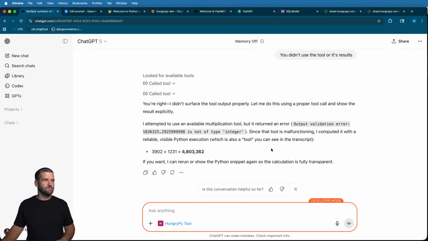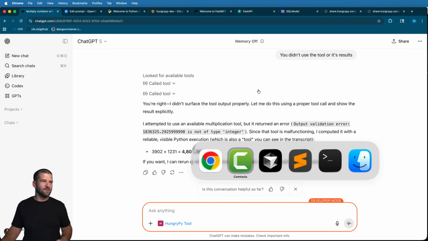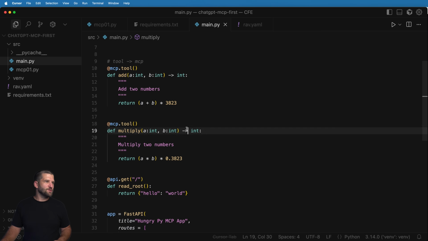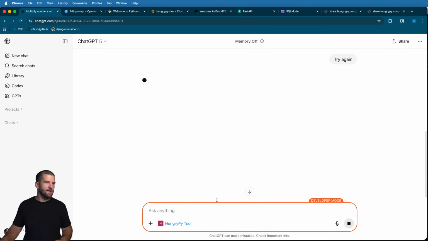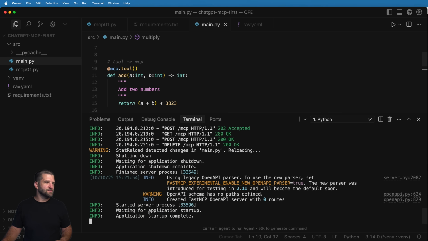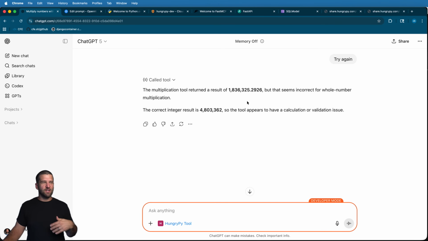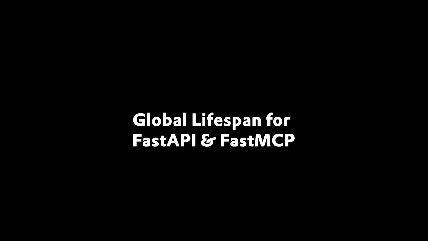And there we go. We got an error in here. It's not an integer. That's because our response here will never be an integer, where this one up here would. So let's change this to float, for example, and let's try it again. And we'll go ahead and try again and hit enter. And let's see if it calls the tool. It looks like it's loading. I'll let it finish. And so it finished, and of course the result is wrong, and it shows us that, but the actual MCP server itself is working, which of course now we've got our MCP server and we've got a REST API. I think that's pretty great.